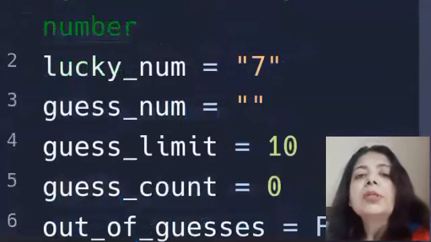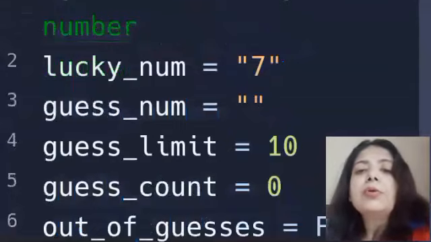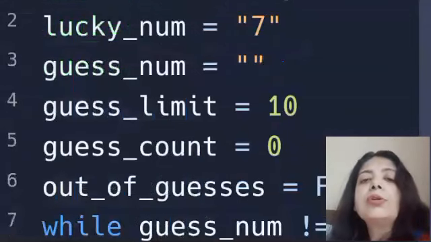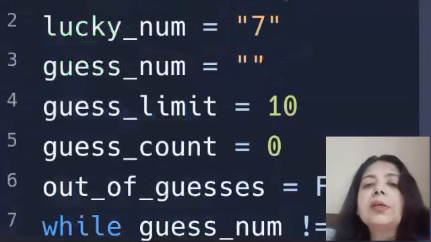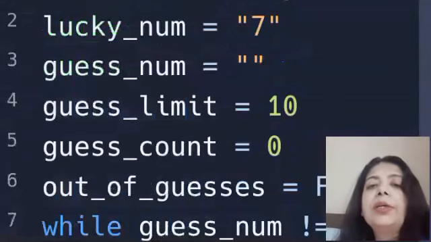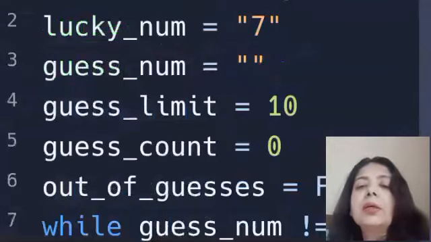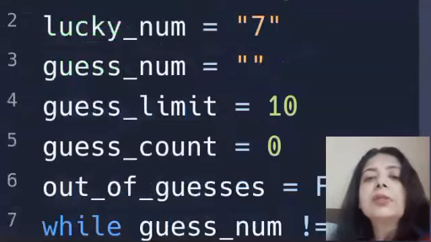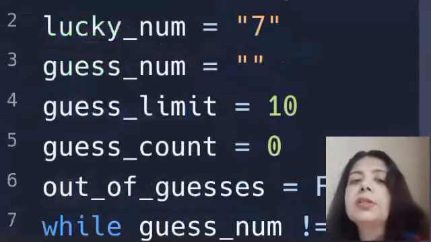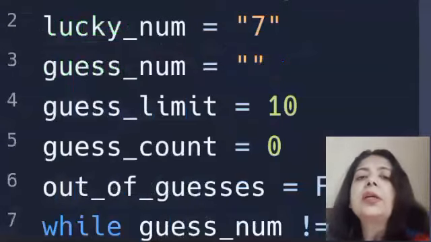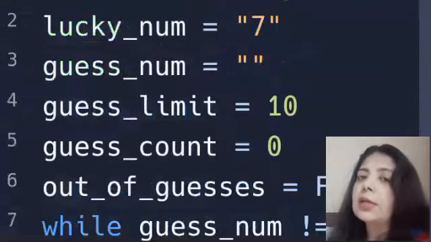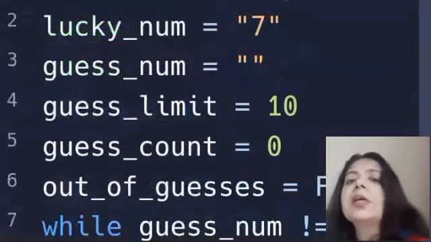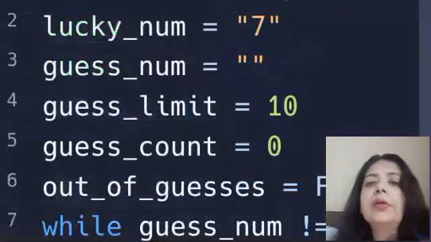Okay. So guess count 0, done already. Then out of guesses. I keep it false here. Why do I keep it false? Because if I keep out of guesses true, it means the game hasn't started, and we cannot say that, right? The game is starting. I keep out of guesses as false because we haven't even started guessing, right? Okay. So now,